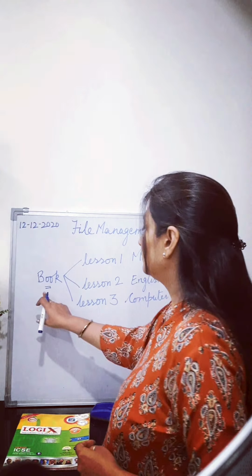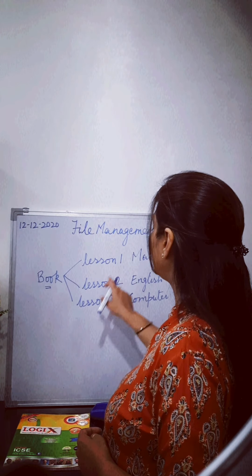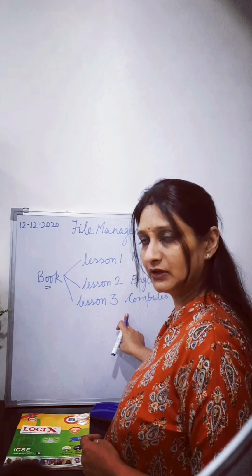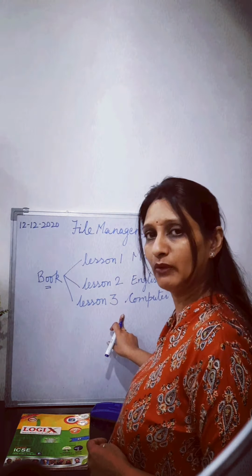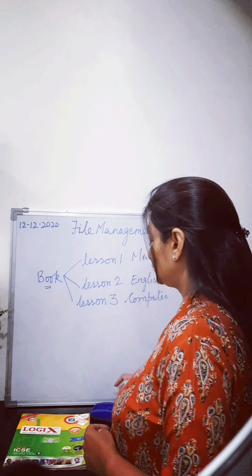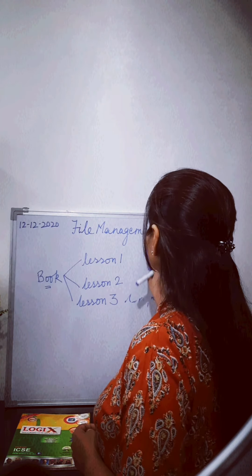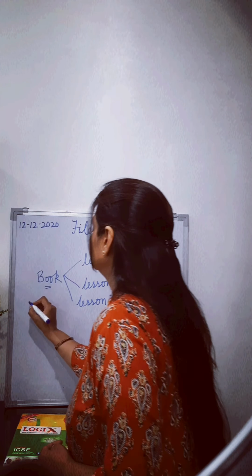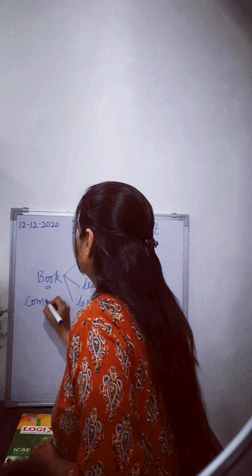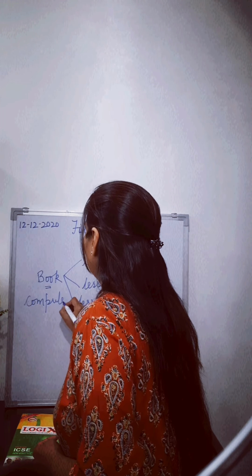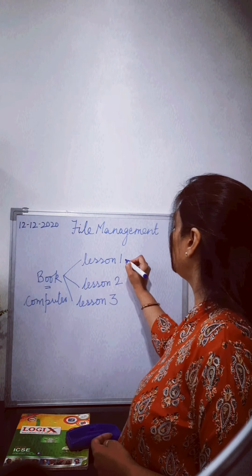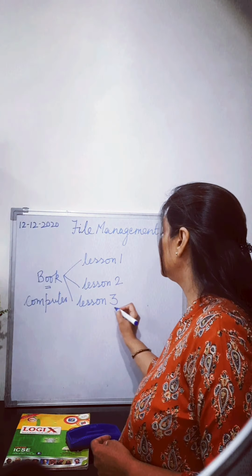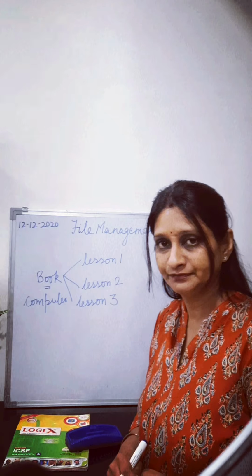No. In a book, you have lessons which are all related to one subject. So if I have a computer book, my lesson 1 will also be related to computer, lesson 2 will also be related to computer, and lesson 3 will also be related to computer.